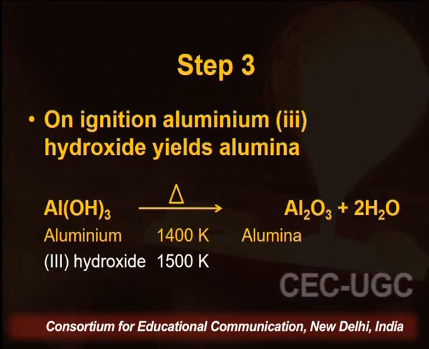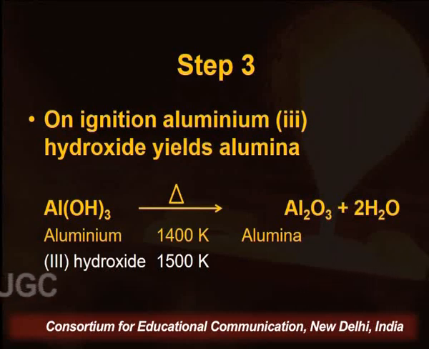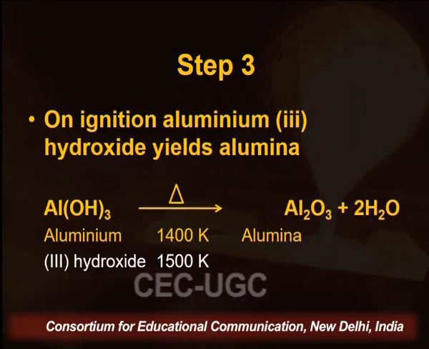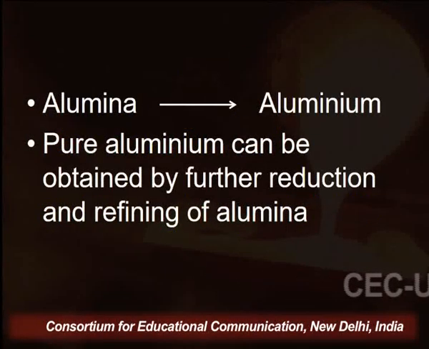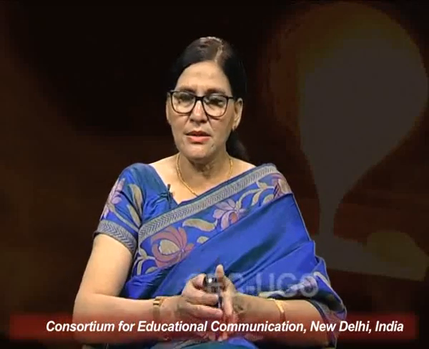That aluminum hydroxide, when heated at high temperature, that is 1400 Kelvin to 1500 Kelvin, we get Al2O3. So this alumina is converted into aluminium by further reduction, and that is passed into the refining process. So by the refining process we get the pure form of that aluminium.